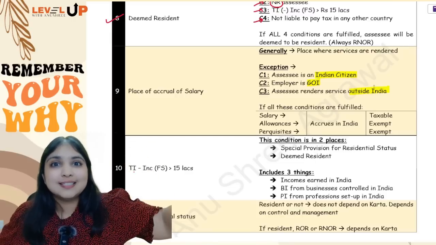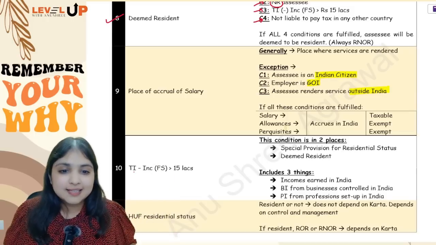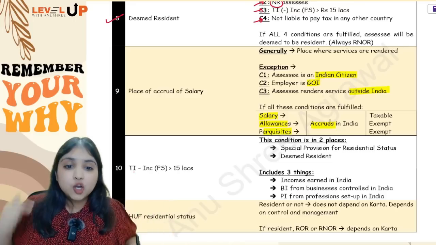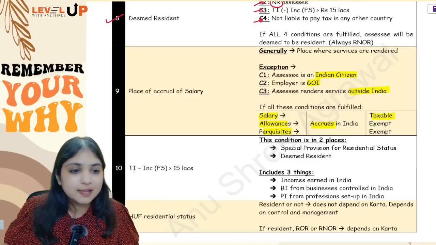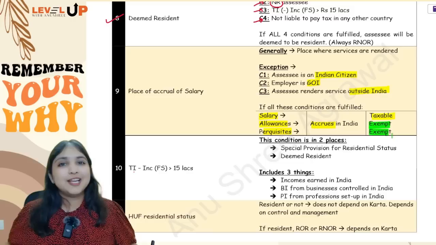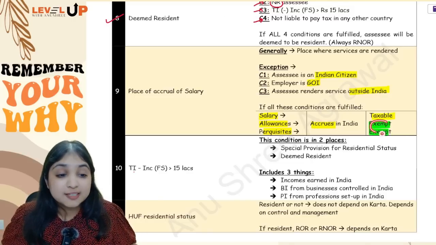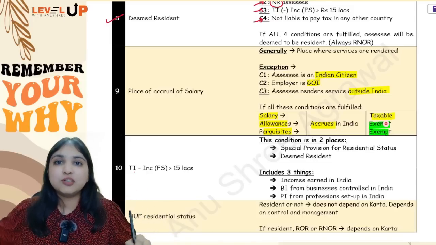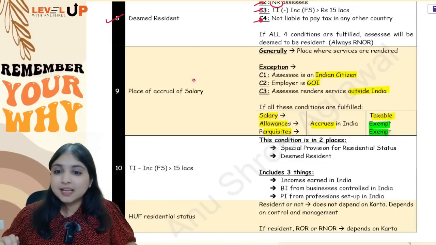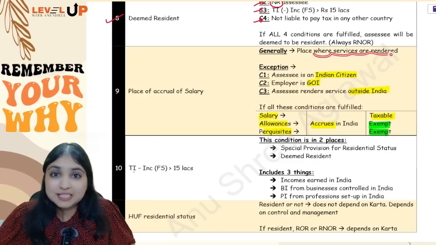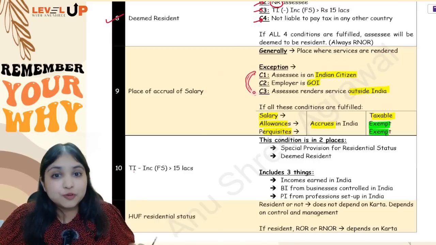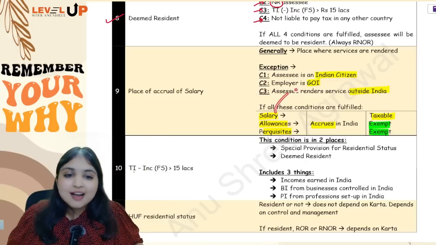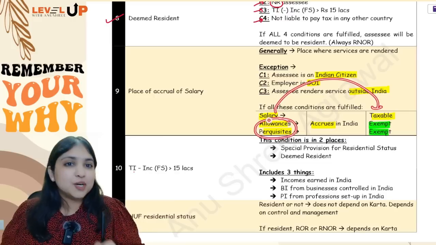But even though assessee is rendering services outside India, still the salary income, the allowances, the perquisites, everything will accrue in India. And after accruing in India, salary alone will be taxable. Allowances and perquisites will be fully exempt. And you know one thing, this exemption is there under both the regimes, under the default regime also, under the normal regime also. Understanding, everybody? So salary generally accrues in the place where you are rendering services, but if these 3 conditions are fulfilled, then salary, allowances, perquisites, everything will accrue in India. But after accruing in India, salary alone will be taxable, allowances and perquisites will be exempt.